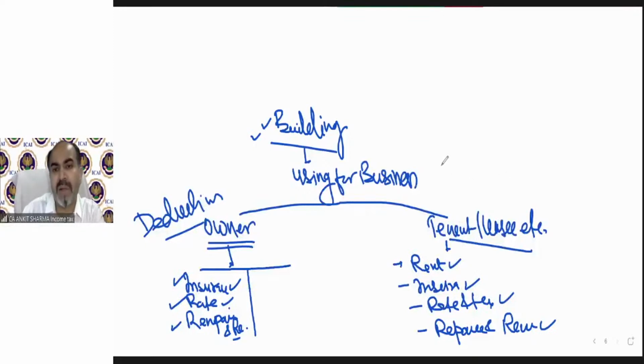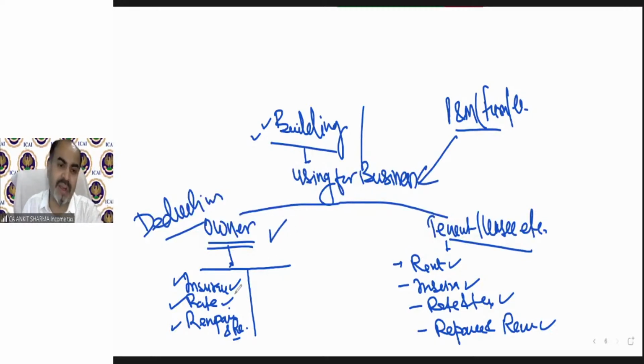So even if it's a building or other asset like plant and machinery, furniture, etc., the same concept will be applicable almost. Like if you are owner of that plant and machinery, etc., then insurance, rates, taxes, repairs, and renovation, if you have done on that plant and machinery, furniture, that can be claimed. If that plant and machinery and furniture is on rent, then rental value will be allowed as deduction.